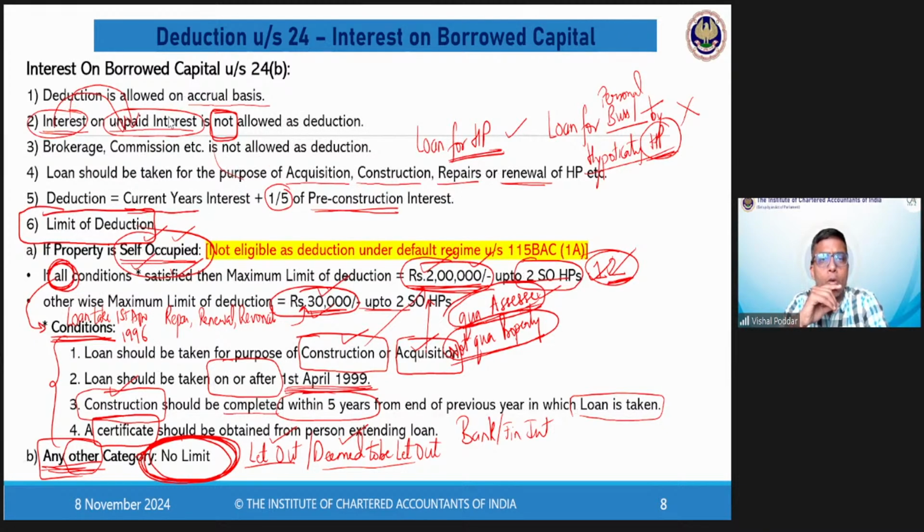With the interest on loan, how many times can we utilize this deduction? Like, I used this deduction 5 years ago. Can I use this deduction again for constructing new property? Yes, there is no limit that way, beta.